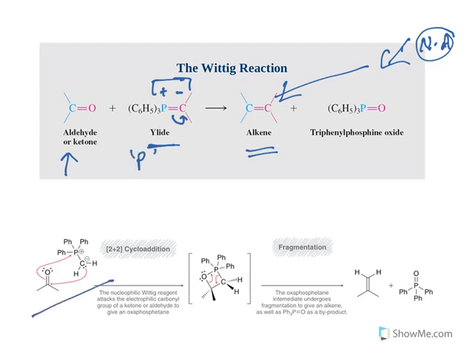The reaction will be like this. At the carbonyl carbon, phosphorus will have a positive charge, carbon will have a negative charge, and the electrons will come and attack the carbonyl carbon. This results in a cyclic molecule, and finally results in the formation of an alkene. This is an excellent method to prepare alkenes. This is a nucleophilic addition reaction wherein a carbanion comes and attaches to this carbon.